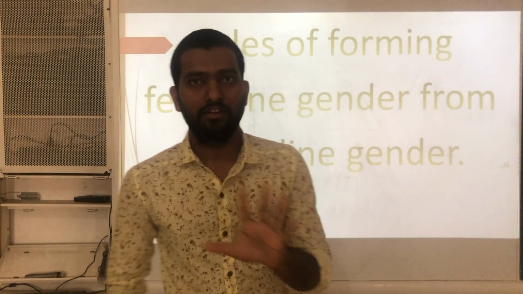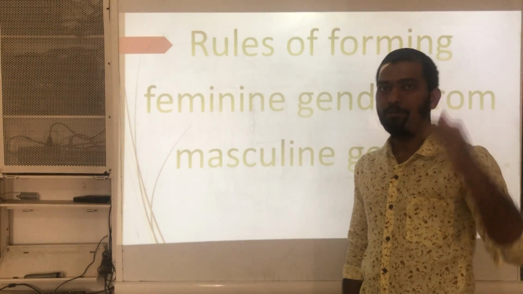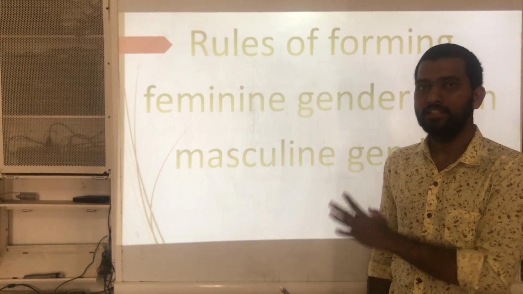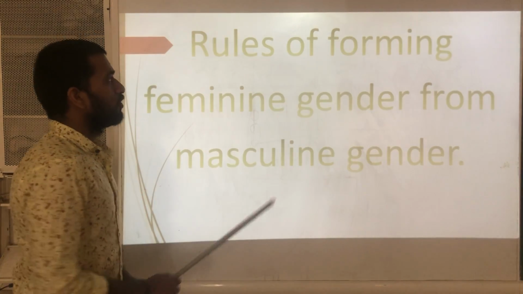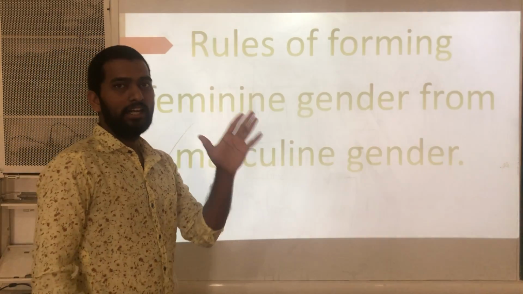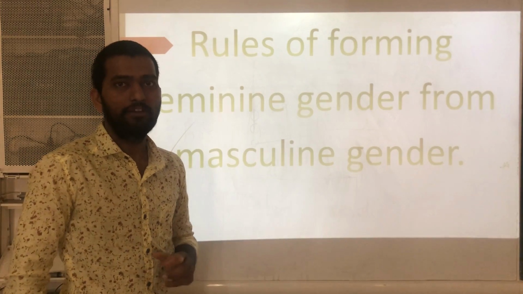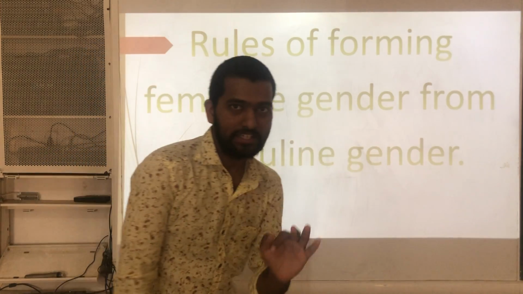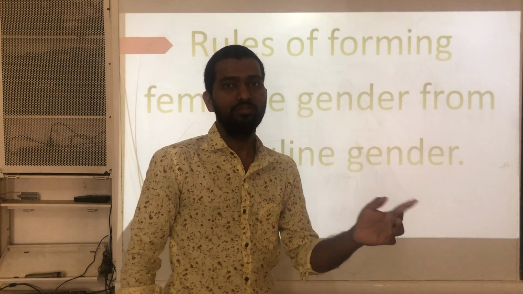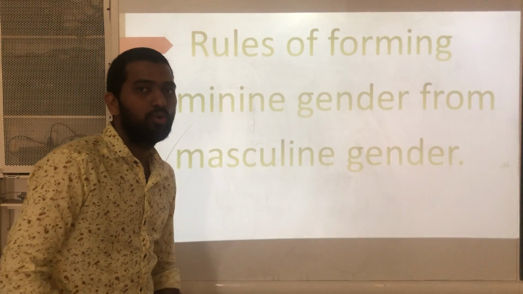In genders, we completed the definition of gender as well as types of genders, their definitions, and along with the examples. Now, to convert the given gender, if it is in masculine gender and is to be converted into feminine gender, otherwise, if feminine gender is given and it is to be converted into masculine gender, we need to follow some rules.